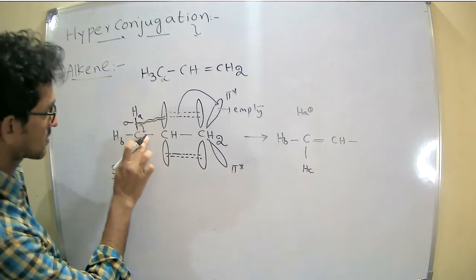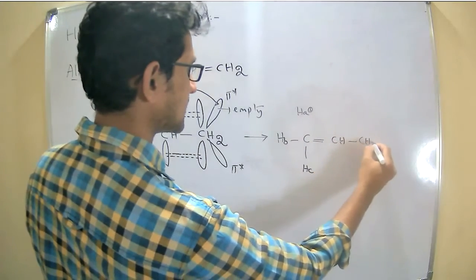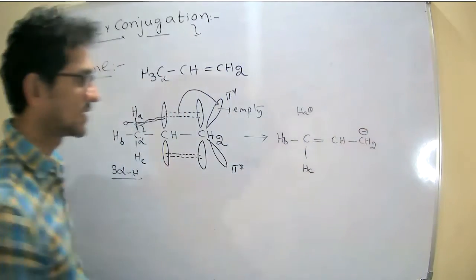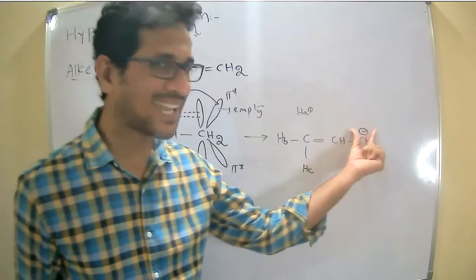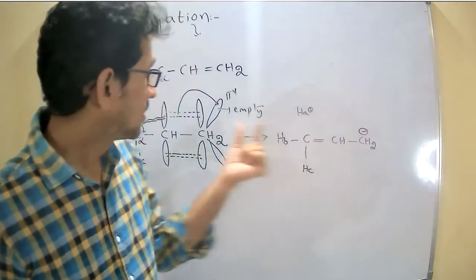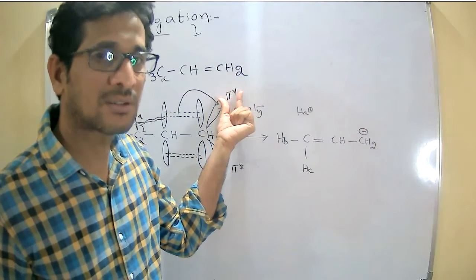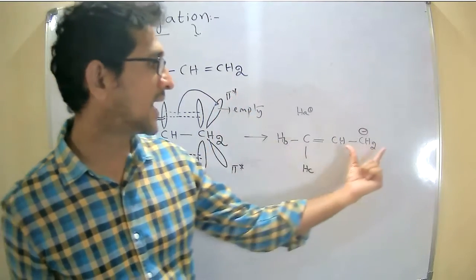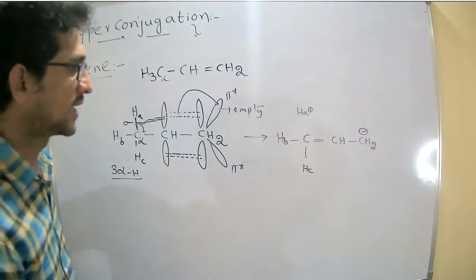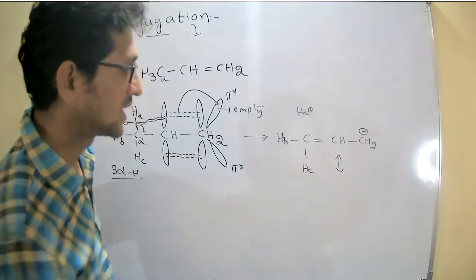Now the sigma electrons transferring here, a double bond, CH2 minus. CH2 minus means excess of electrons. Excess of electrons are in the pi star orbital, which means antibonding molecular orbital. Similarly, I can write the three hyperconjugated structures.